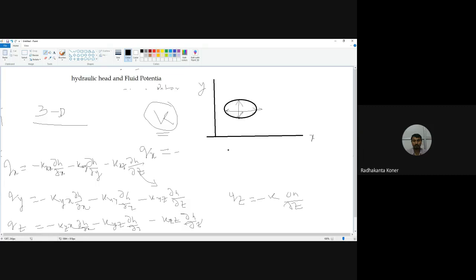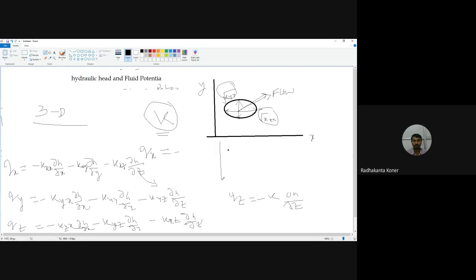There is a flow, but in between that, due to this gradient, in this direction it is Kxx, Kyy, and these two quantities are not equal. That is why there is a gradient, and flow will occur in this direction.